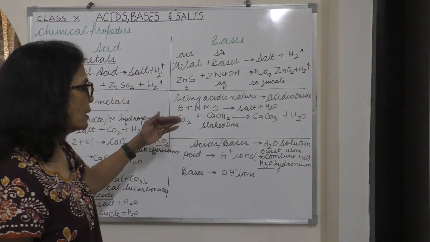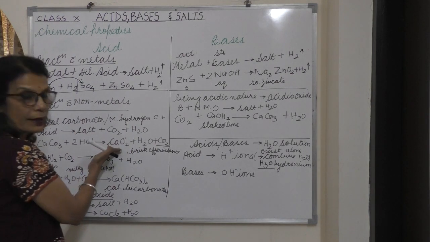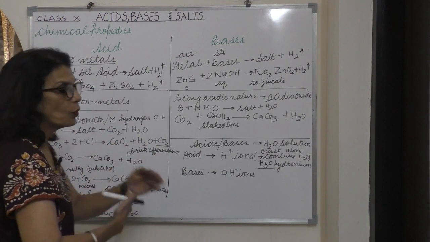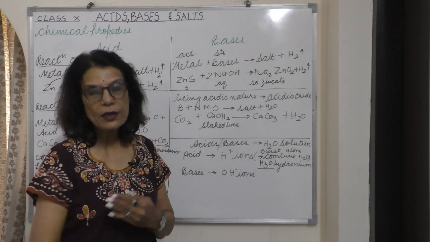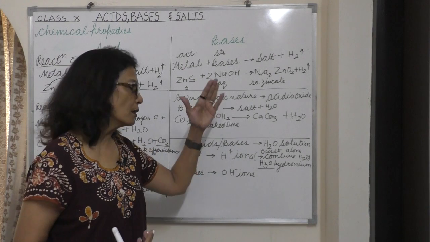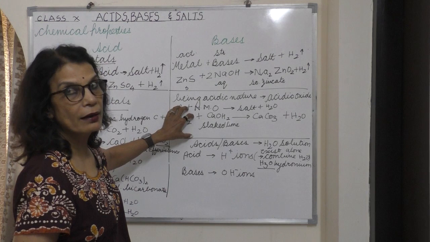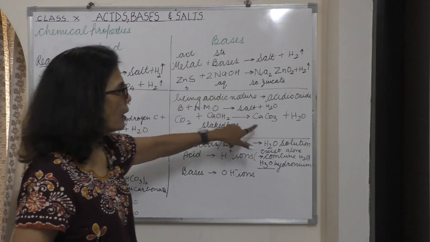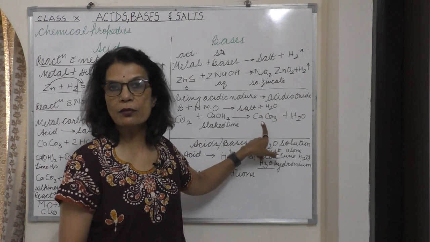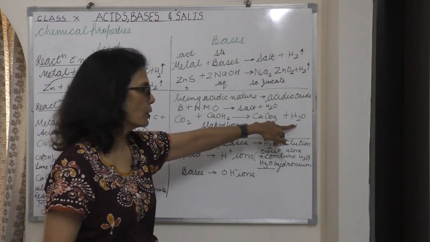When a carbonate and an acid react, the product we get is carbon dioxide gas. Just the opposite we will get in the reaction of bases. Here carbon dioxide is reacting with slaked lime, that is calcium hydroxide, and the products we are getting are calcium carbonate and water, just the opposite of the acid reaction.